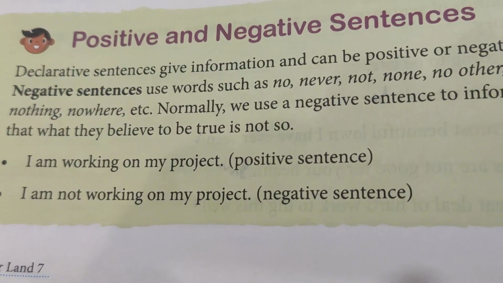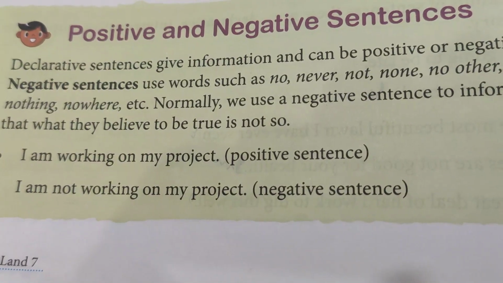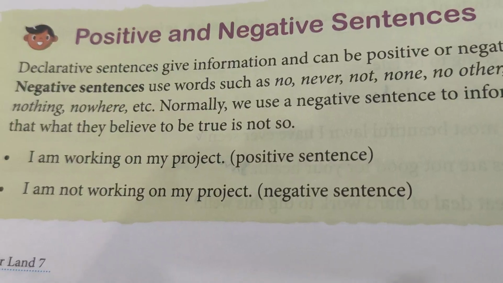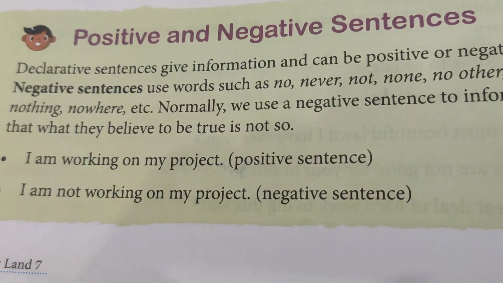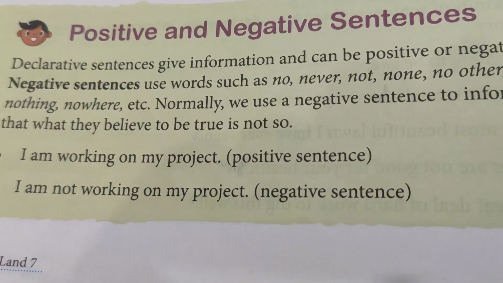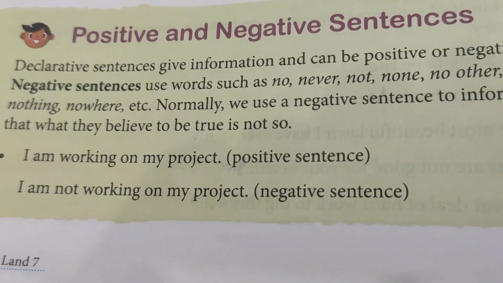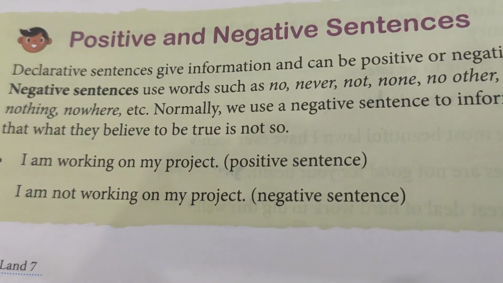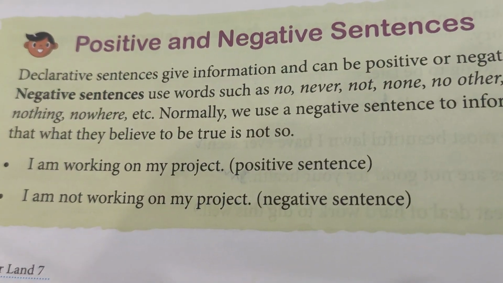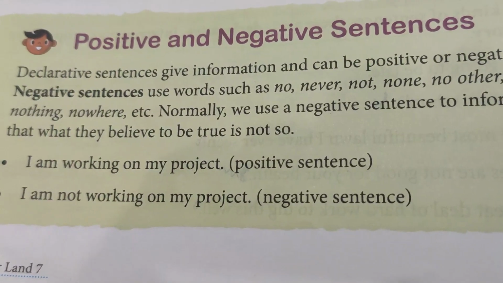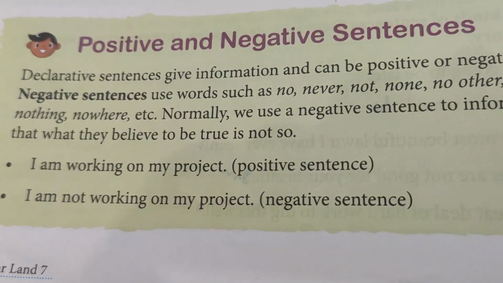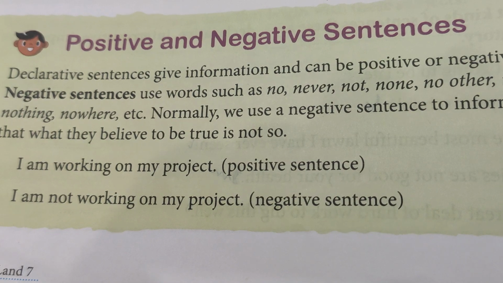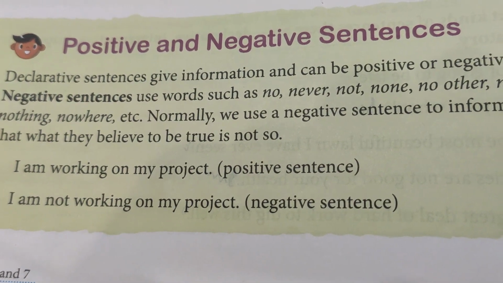Now let us look at positive and negative sentences. I have already told you that a statement can be either positive or negative. Positive is also called affirmative. Declarative or assertive sentences give information and can be positive or negative.